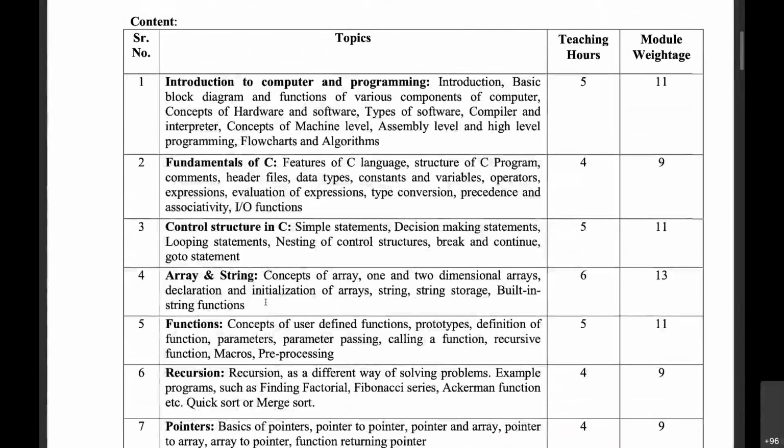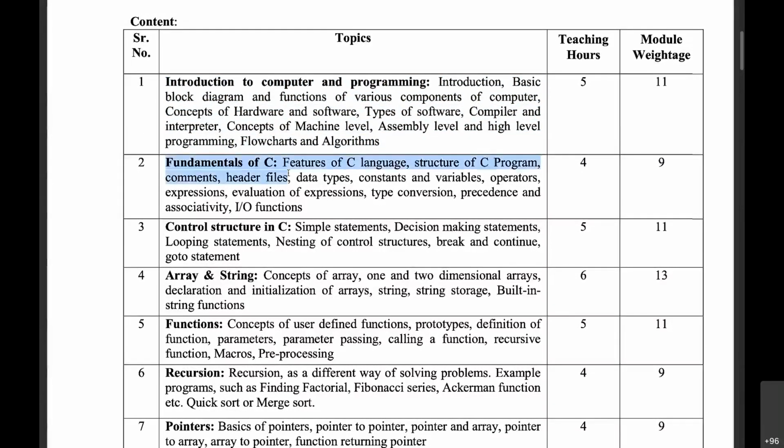But I just want to revise what we have gone through till now. So we started with the introduction part, where we understood how a computer works, what the different peripheral devices are, what is software, what is hardware, what are the types of languages, and all those things, right? And we also understood what is an algorithm and flowchart. That was the very basic understanding of computers and programming languages.